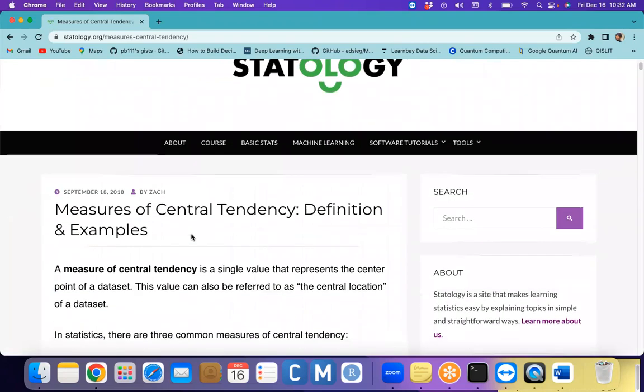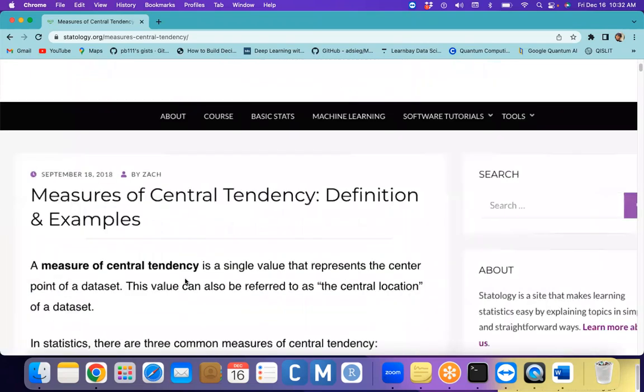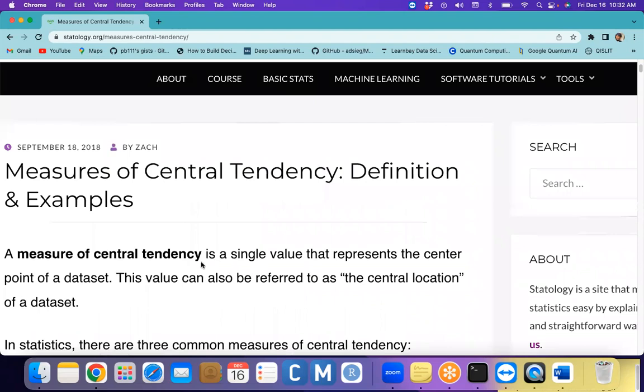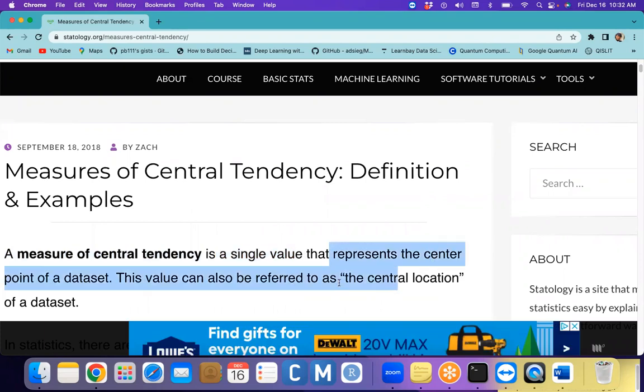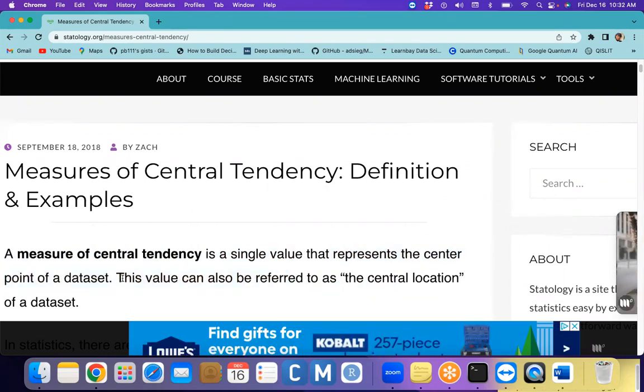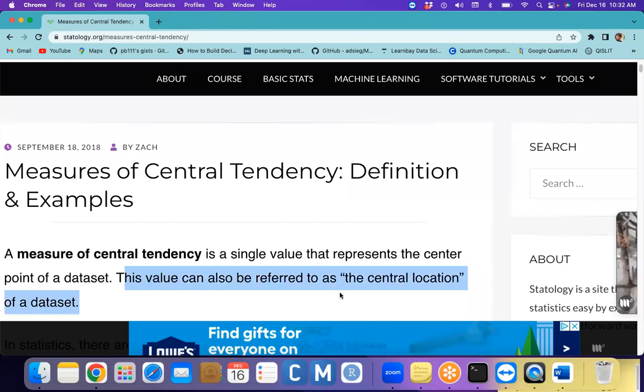Measure of central tendency is a single value that represents the center point of the data set. This value can also be referred to as the central location of the data set. For example, you have some data, and it is huge. A data set might contain a number of elements, for example tens of thousands of data elements.